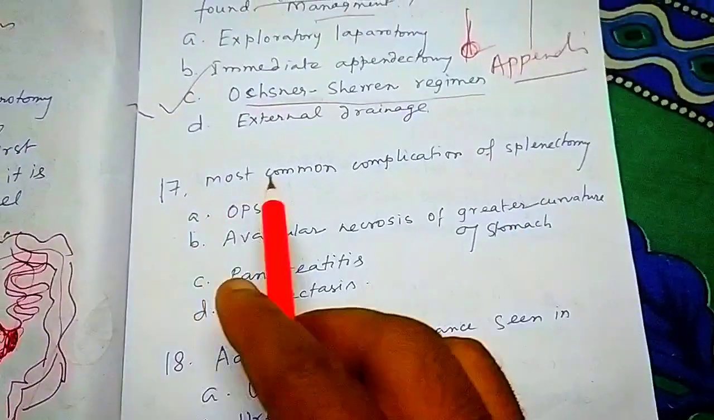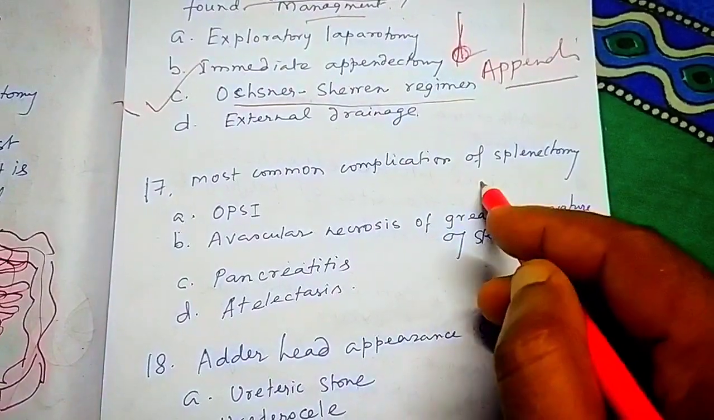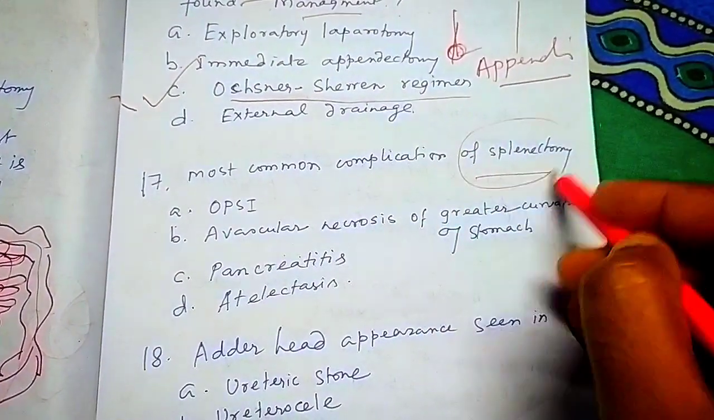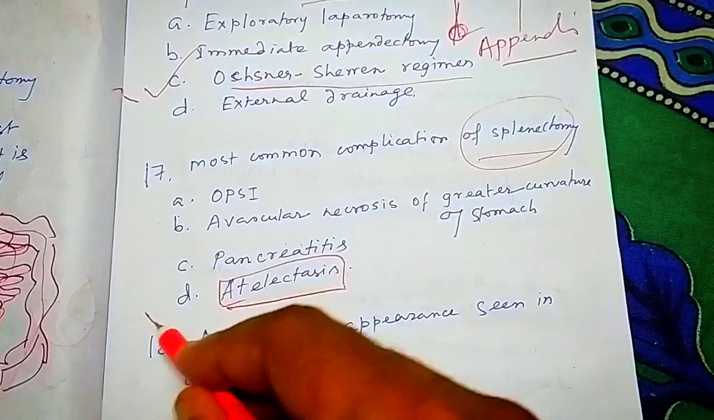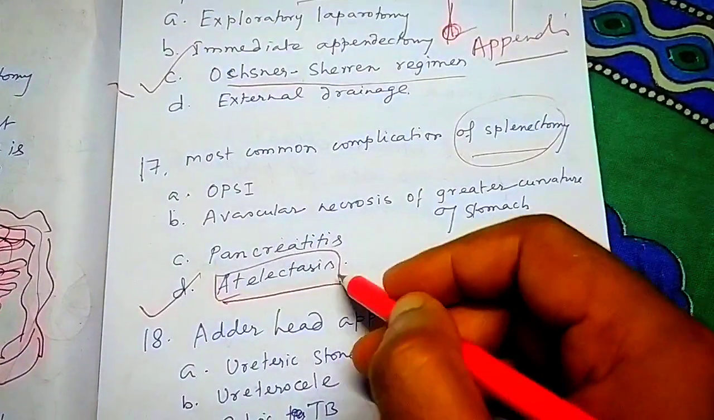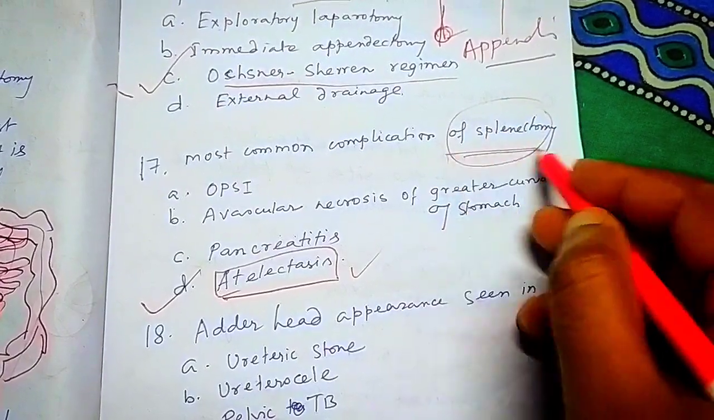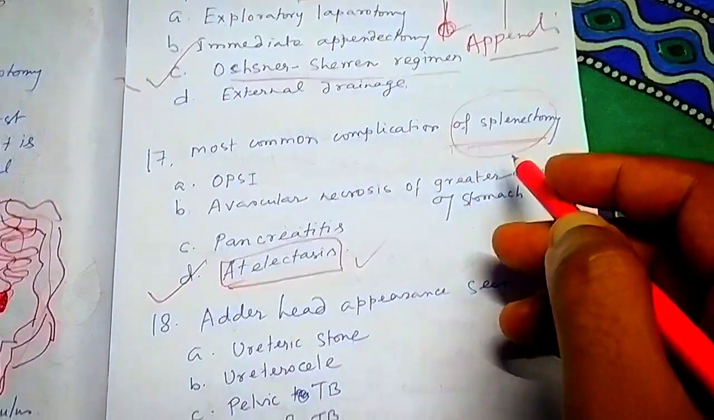Next question. Most common complication of splenectomy. Splenectomy means the spleen is cut off. Then what happens? Atelectasis. That is the most common complication. Atelectasis basically is the most common complication of splenectomy.